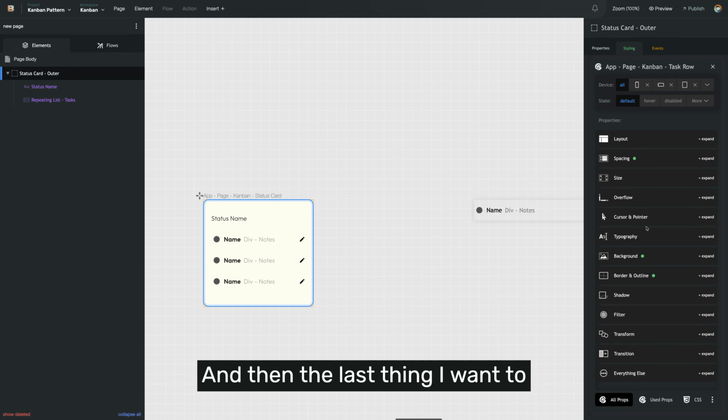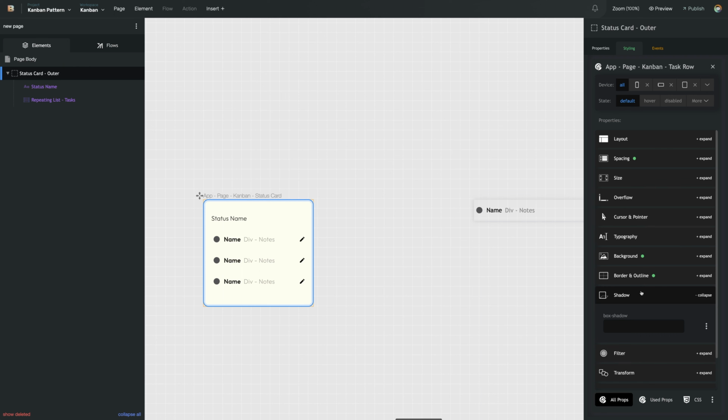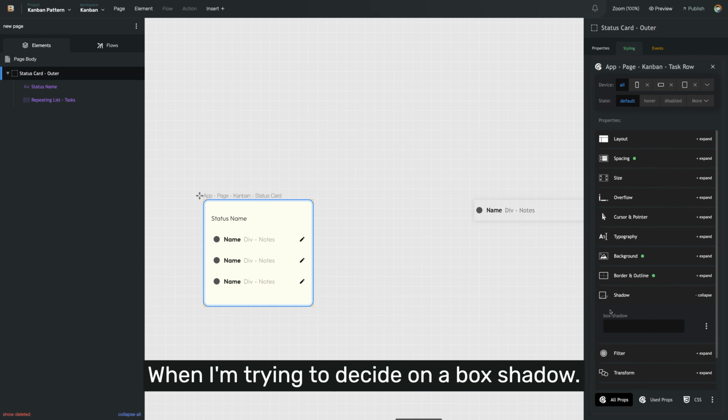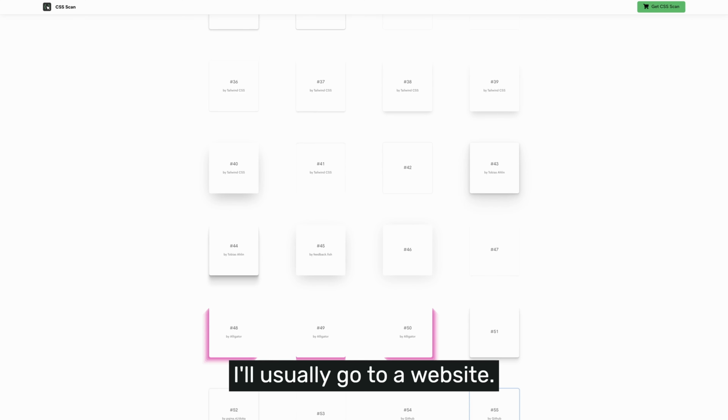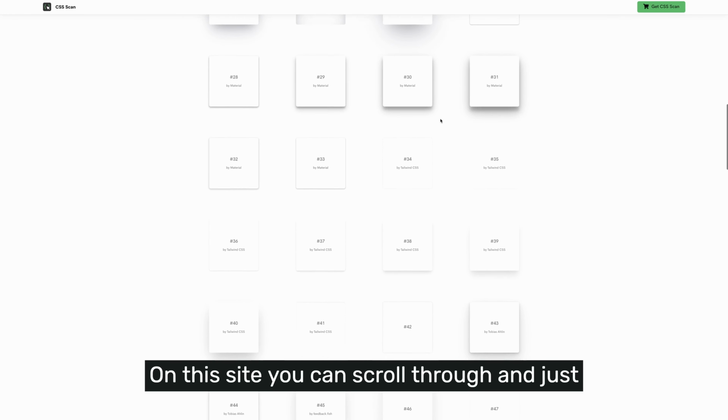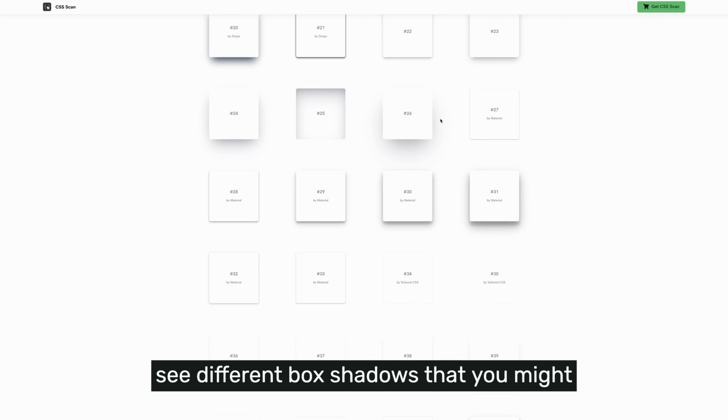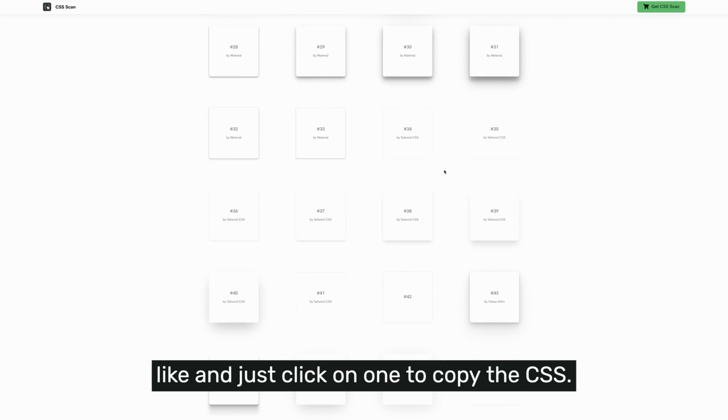And then the last thing I want to do is put a box shadow on the card. Trying to decide on a box shadow, I'll usually go to a website like CSS Scan and look at box shadow examples. On this site, you can scroll through and just see different box shadows that you might like and just click on one to copy the CSS.